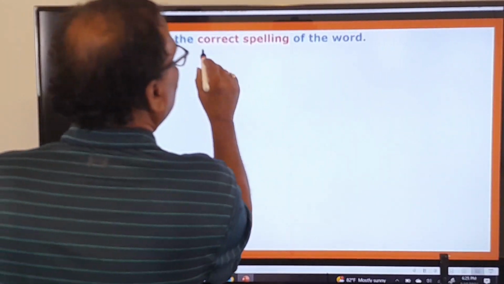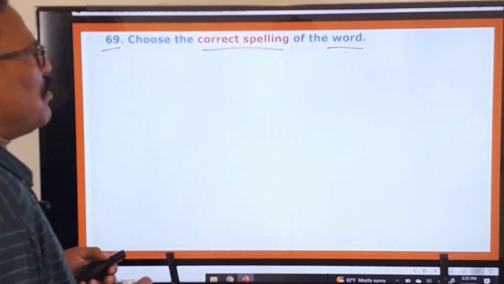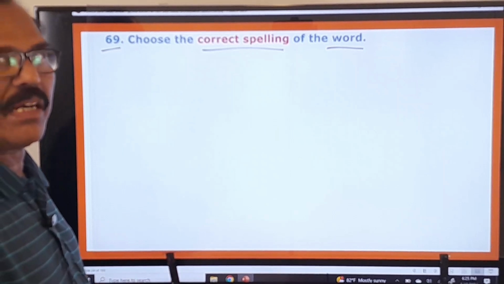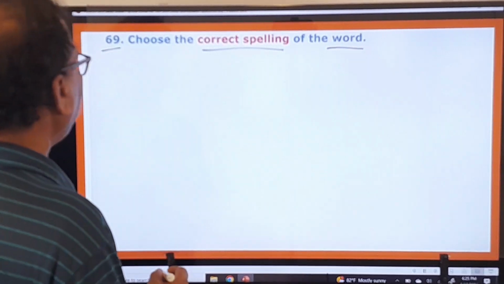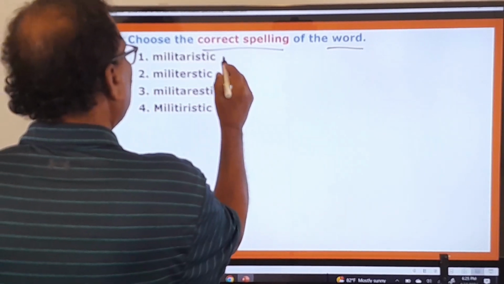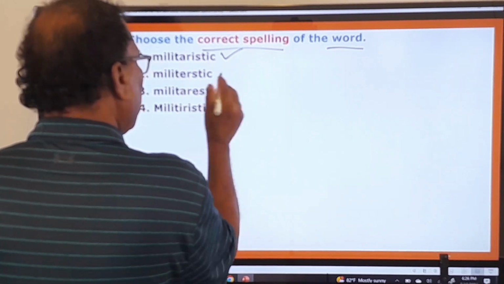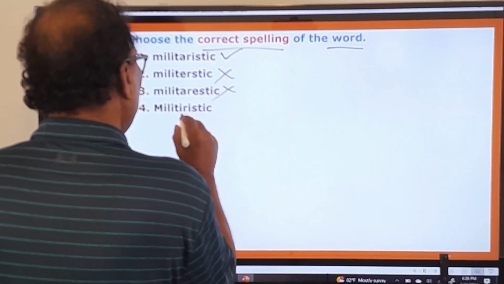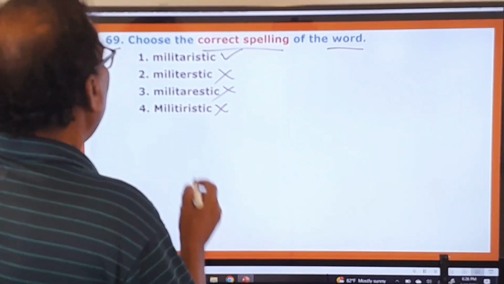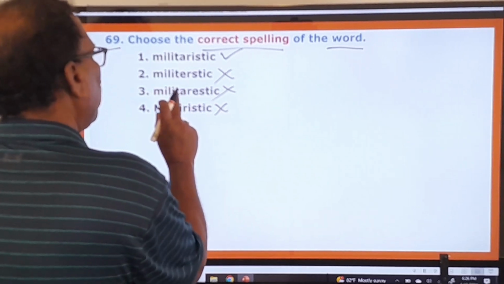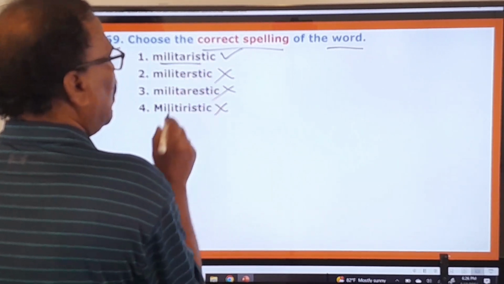69th question. Choose the correct spelling of the word. So, let us look at the options given here. Militaristic, okay, the very first one is the right one. The second one, third one, fourth one are wrong. Only the first one is the right one.